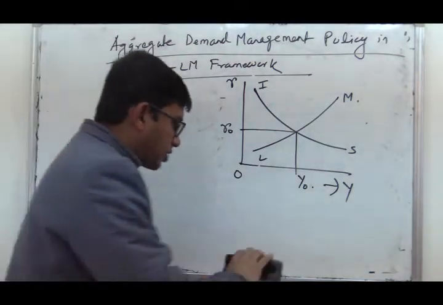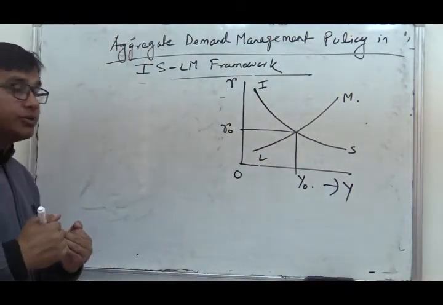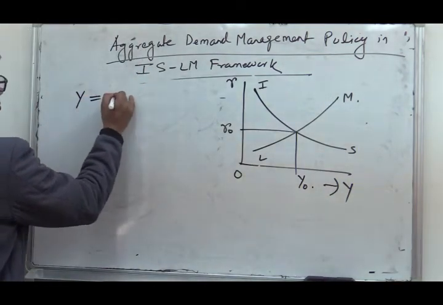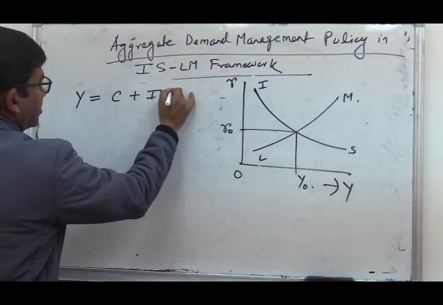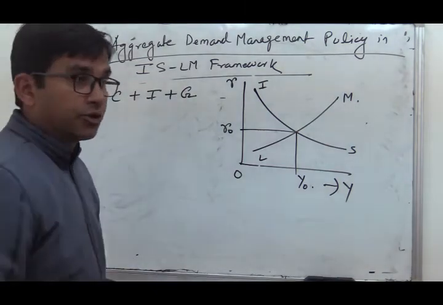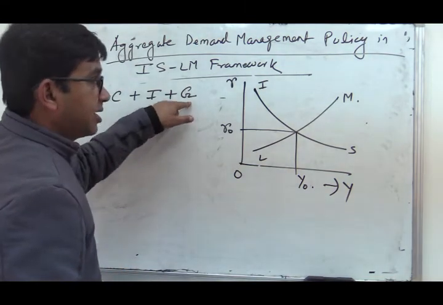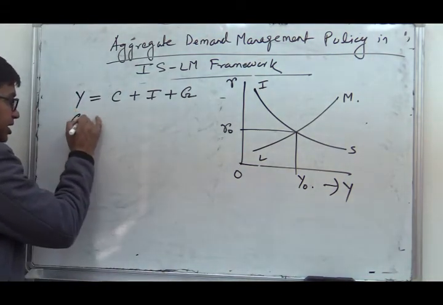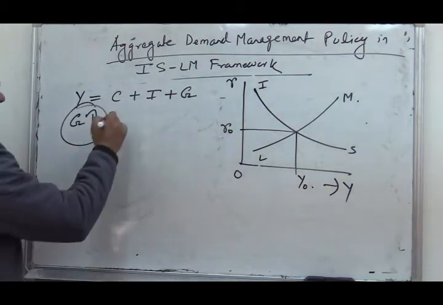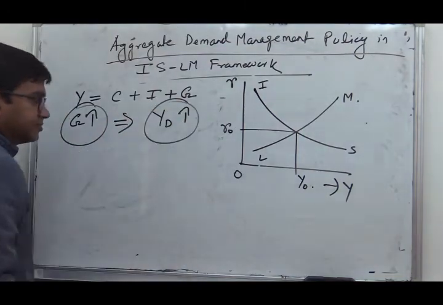So let us explain what will happen if the government adopts an expansionary fiscal policy through increase in public expenditure. Y equals, we know that aggregate demand has three components because we have considered the country a closed economy: consumption, private investment plus public expenditure. So initially if public expenditure increases, that will directly increase the aggregate demand in the commodity market.